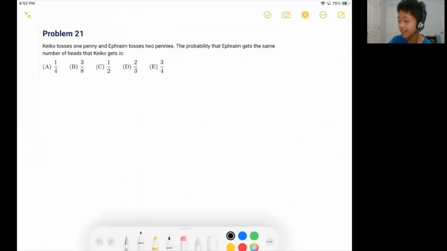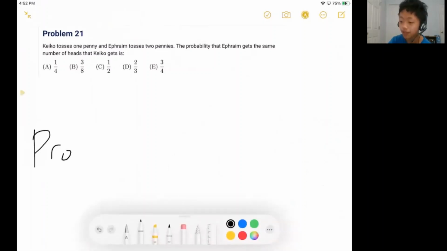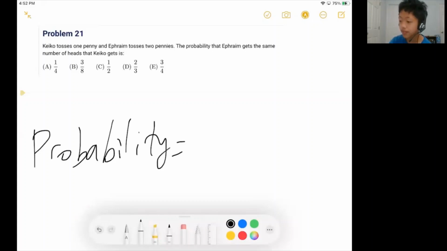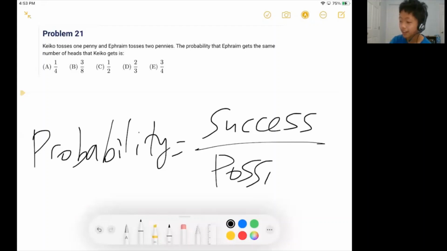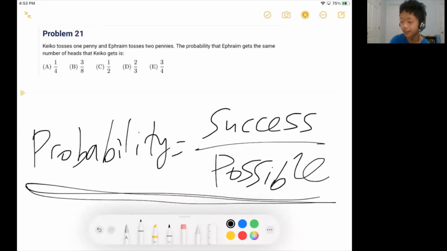And we remember on the AMC 8, you always know that probability is equal to the number of successes divided by the number of possible outcomes. This is the golden formula for probability. There are other ways to calculate probability, and you could use those too. I can talk about those afterwards, but basically the only formula you need to know is that probability is the number of successes divided by the number of possible.